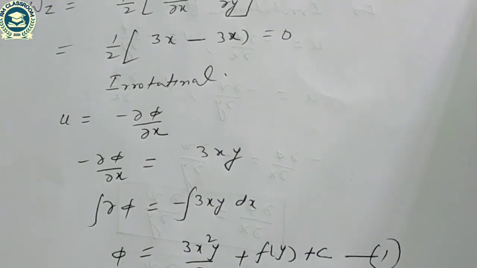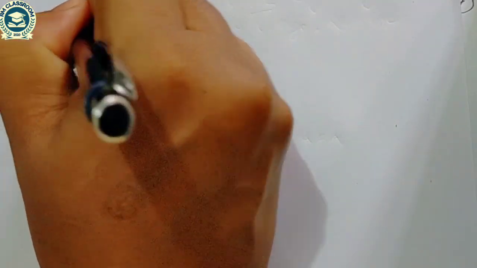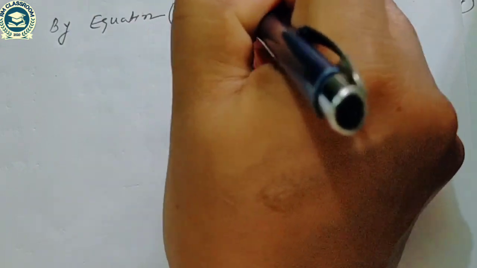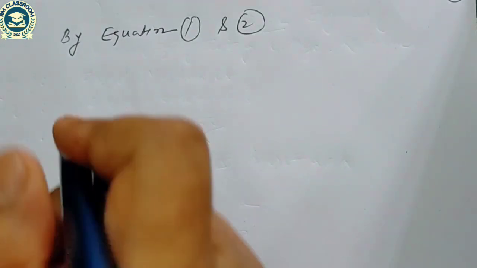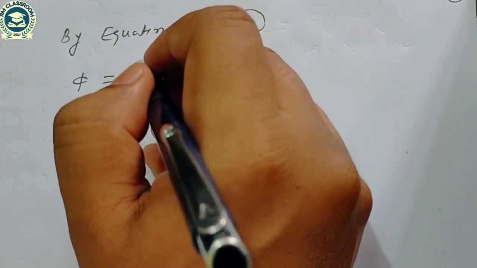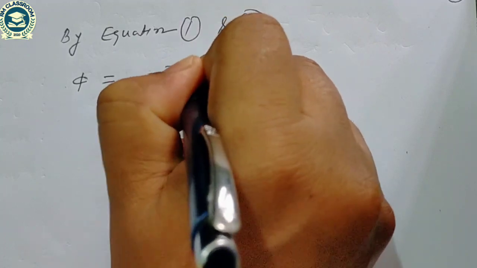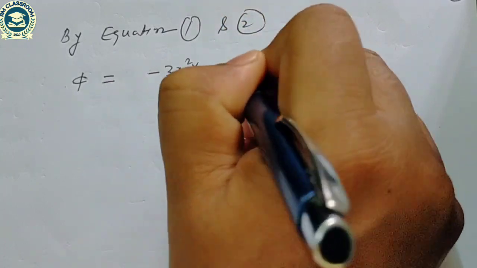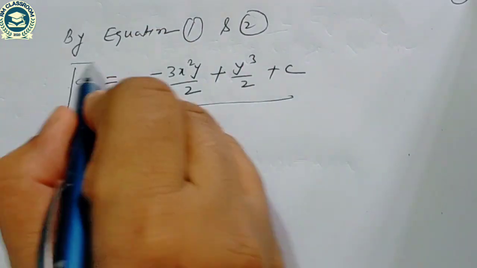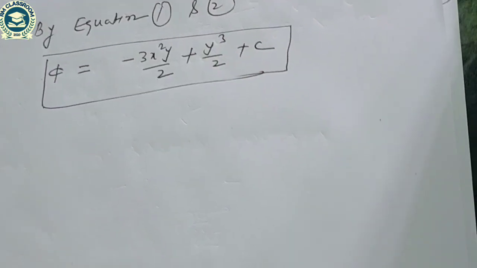With the help of equation first and second, phi is equal to minus 3x square y by 2 plus y cube by 2 plus c. So this is our velocity potential function.